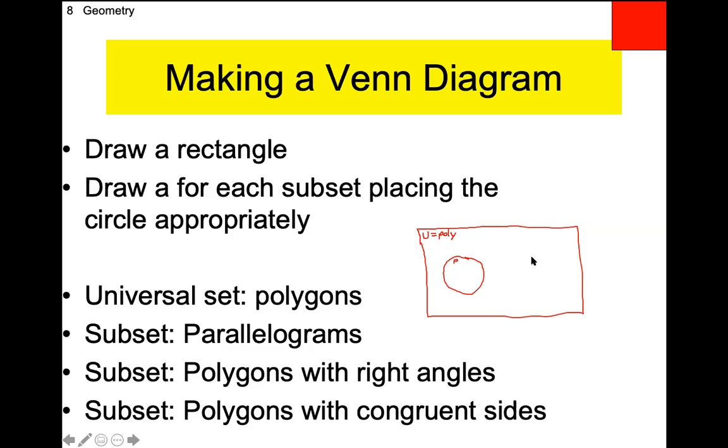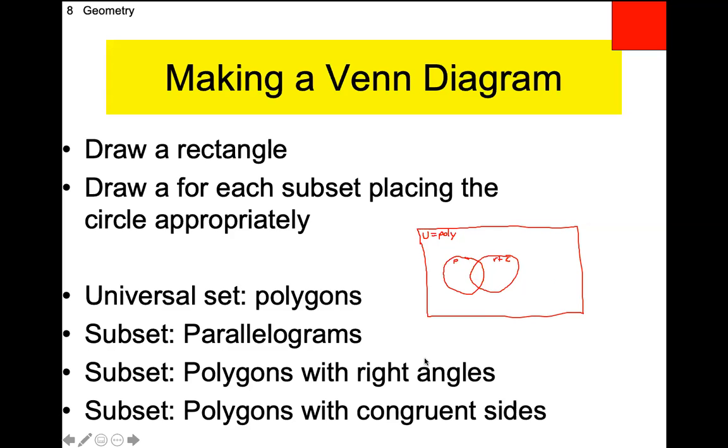Then we've got polygons with right angles. So let's see, that would be over here, polygons with right angles. So I'm going to put RT angles. Okay, polygons with right angles. Well, lots of polygons, like a pentagon, can have a right angle, but a parallelogram with a right angle is called a rectangle. So rectangle will be right here, smack dab in the middle. Okay.